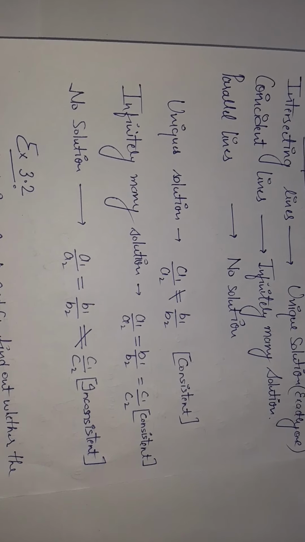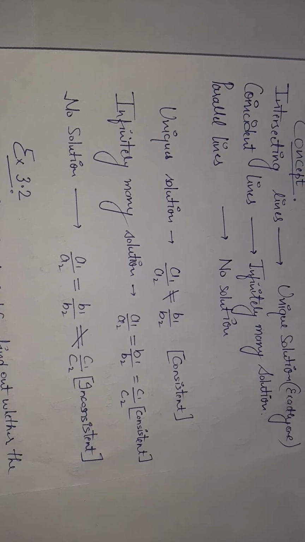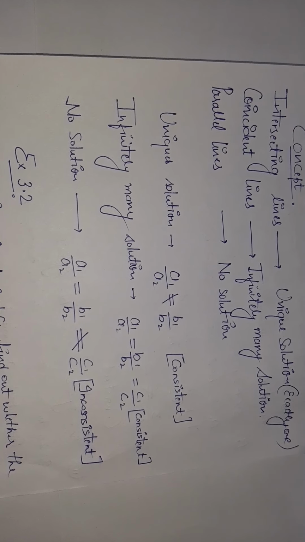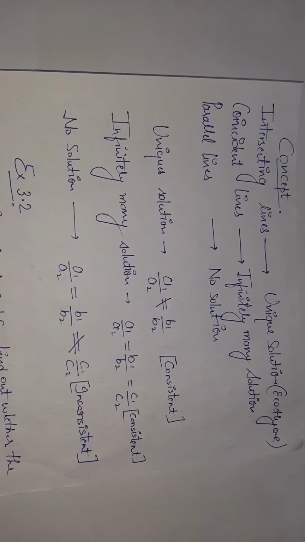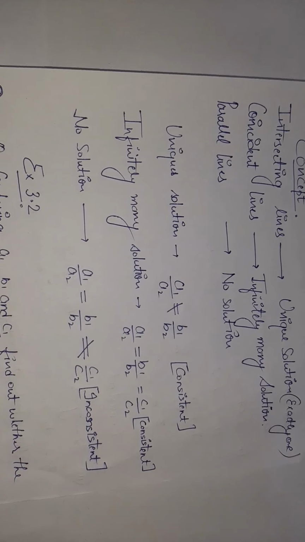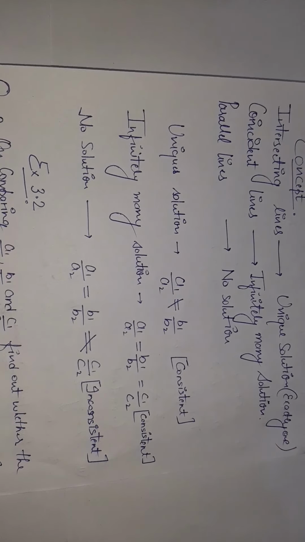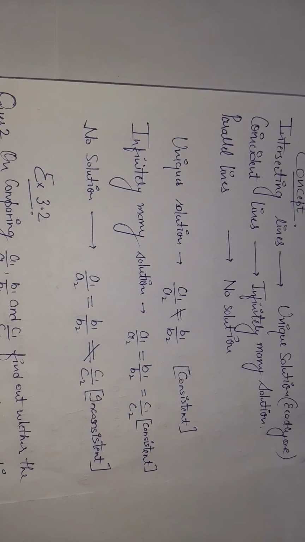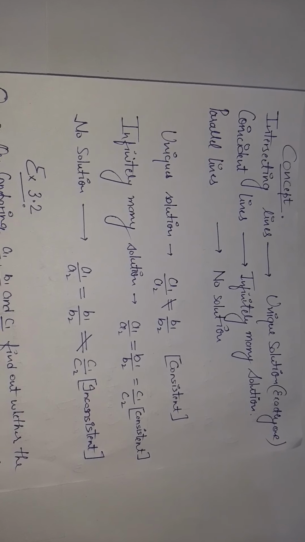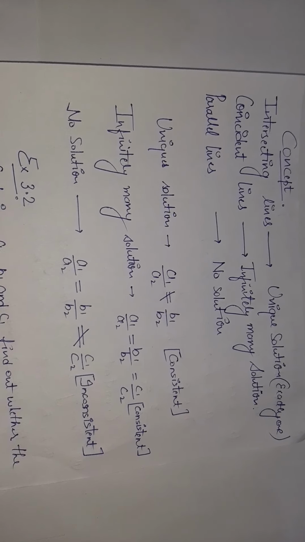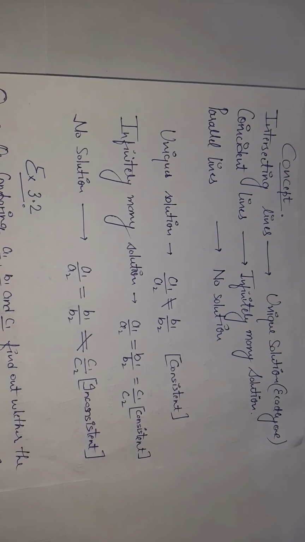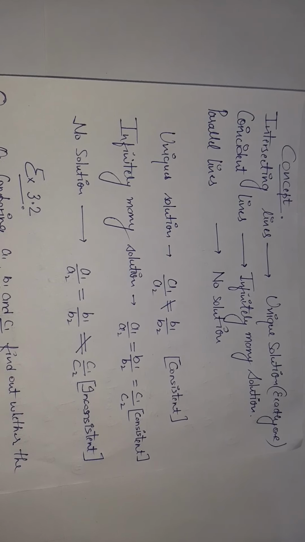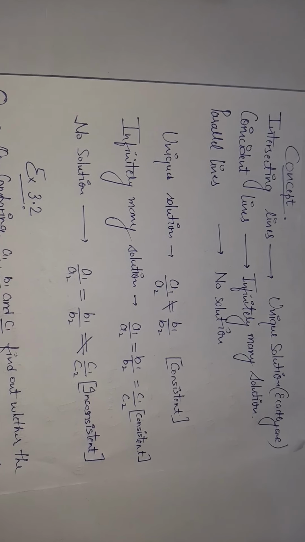Unique solution: a1 upon a2 is not equal to b1 upon b2. Simply unique. It's totally unique when they both are not equal. Infinitely many solutions: everything is equal. No solution: first two are equal, third is not equal. The moment you understand unique and infinite, you can write the no solution also.